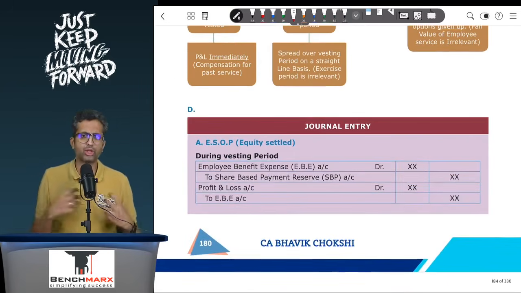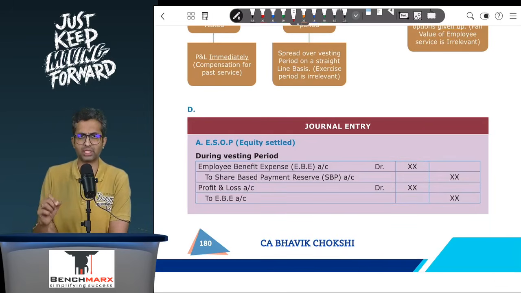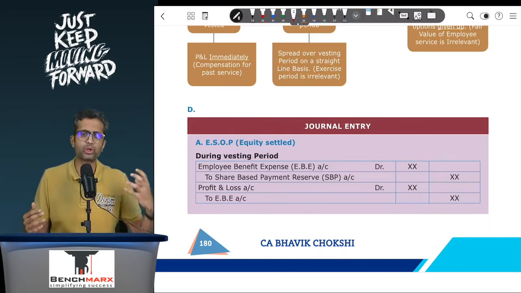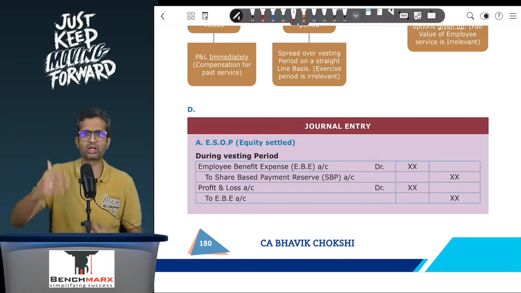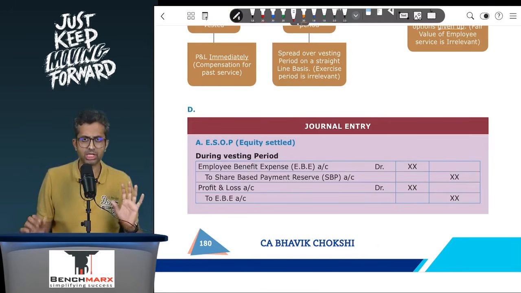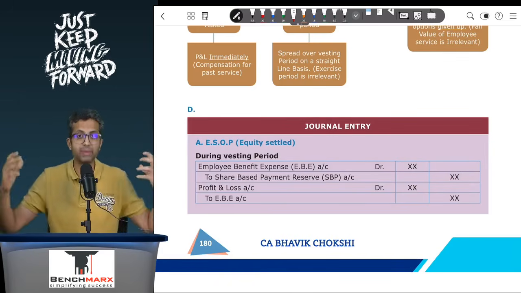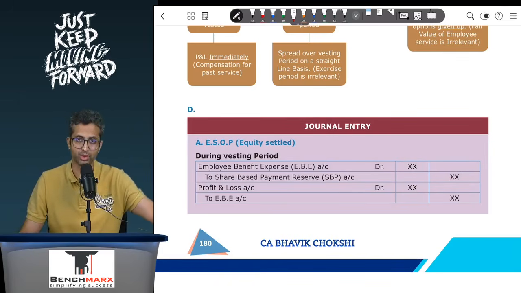Okay, so now you go to the accounting part. How will you pass the journal entries? Well, during the vesting period, let us say a company has 10 employees, and to every employee they have given, for simplicity, one option, and the fair value of each option is 30 rupees. So 10 employees into one option per employee into 30 rupees comes to 300. This is the total benefit that I'm granting to my 10 employees.